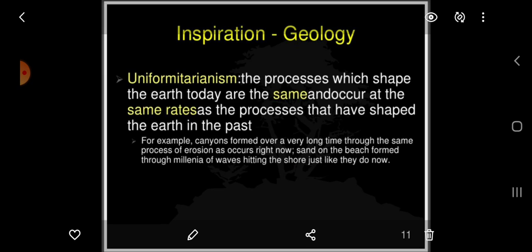For example, canyons are formed over a very long time through the same process of erosion as occurs right now. Sand on the beaches has been formed through millennia of waves hitting the shore just like they do now.